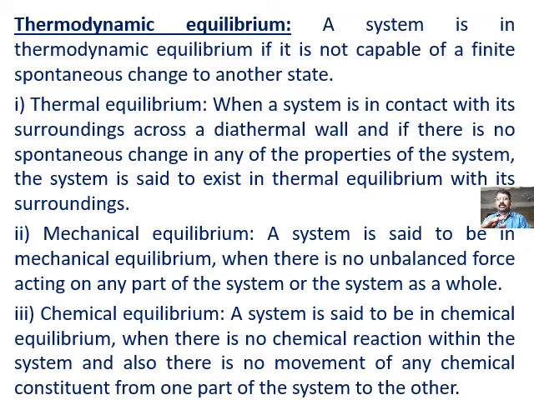That means it should be a chemically homogeneous system. When all these three conditions are met, we say the system is in thermodynamic equilibrium. That means it should have thermal equilibrium, mechanical equilibrium, and also chemical equilibrium.